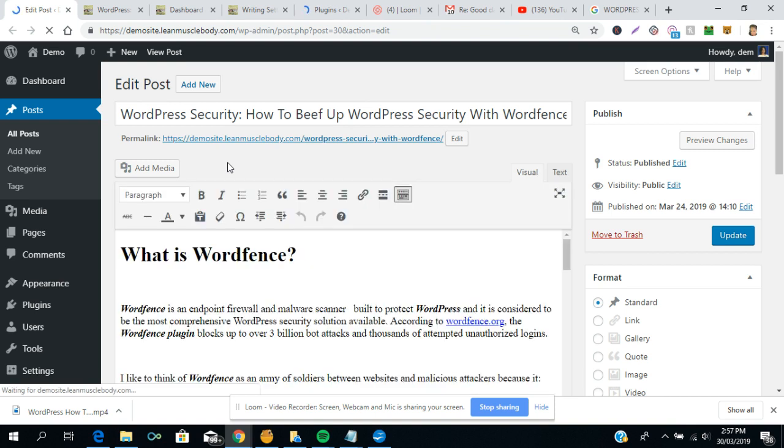So for example, the editor allows you to add media, add paragraphs, highlight paragraphs. We will talk about this when we talk about writing posts, so this is the default web editor.